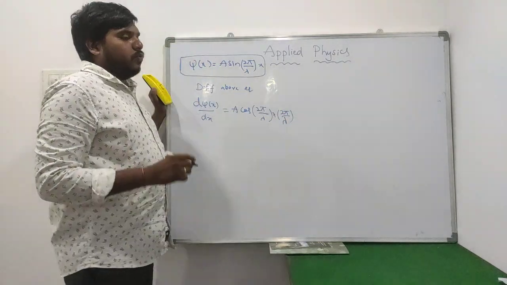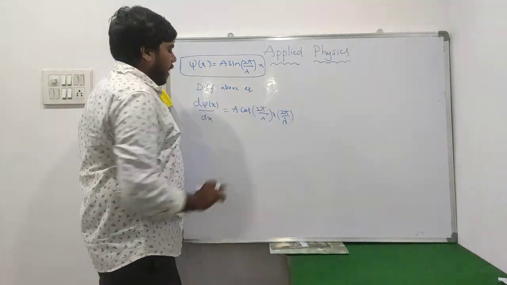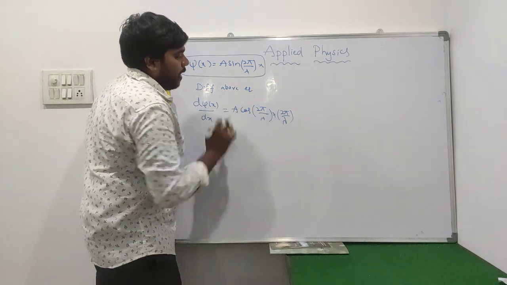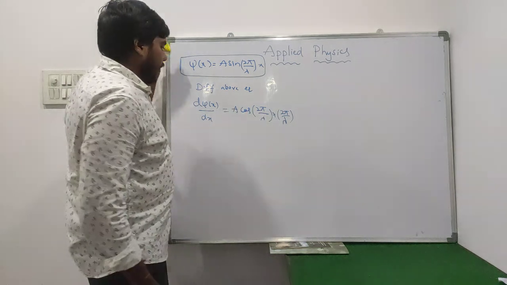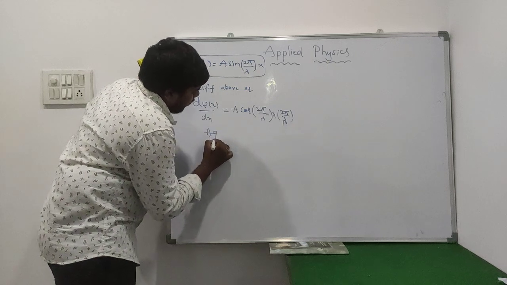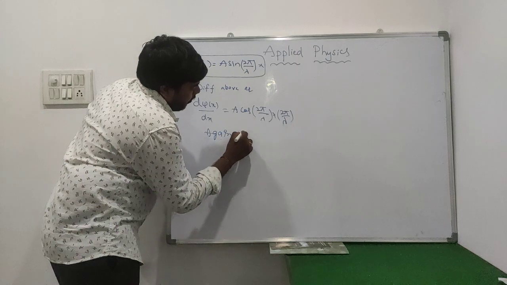While we differentiate the 2x, we have x square into 2. So that's only 2 pi by lambda. So a cos 2 pi by lambda into x into 2 pi by lambda. Then here again, differentiate the above equation.